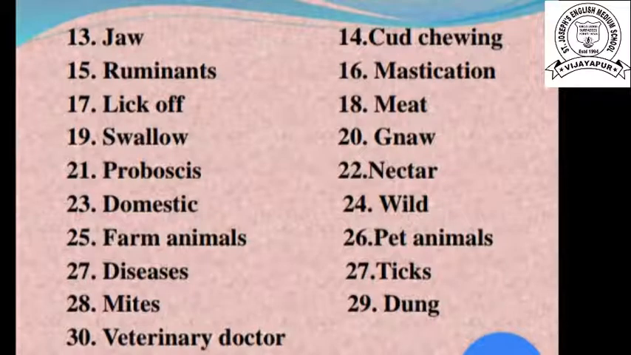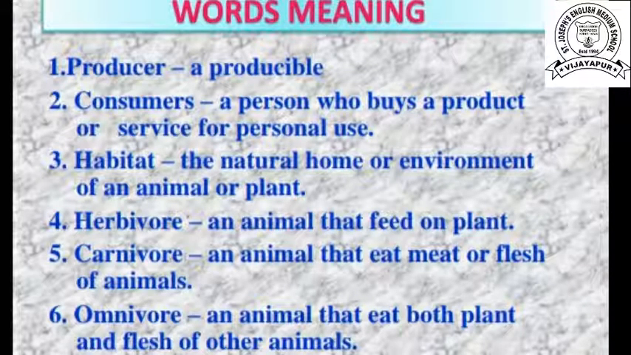Veterinary doctor. Now the next one is the words meaning. First one is producer. Who are called producers, children? Plants. Plants are producers. Now second one, consumers. A person who buys a product or service for personal use is a consumer. Here in this lesson we consider all animals as consumers.